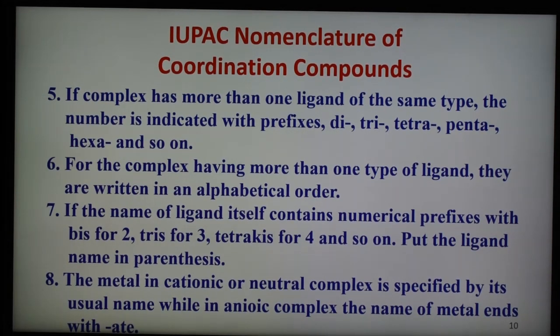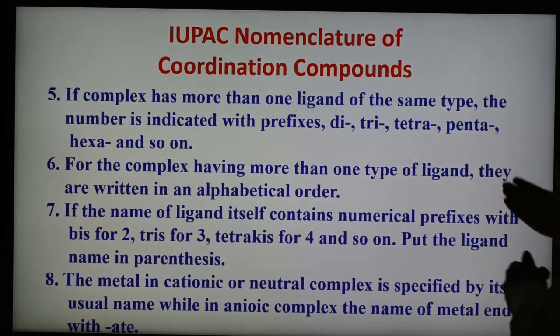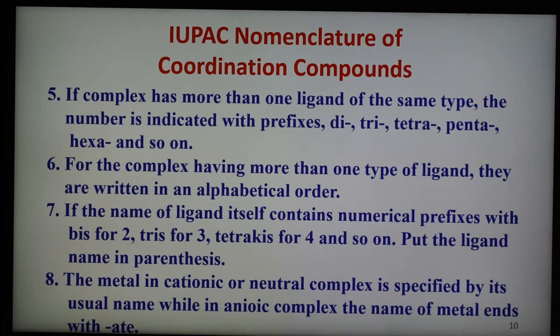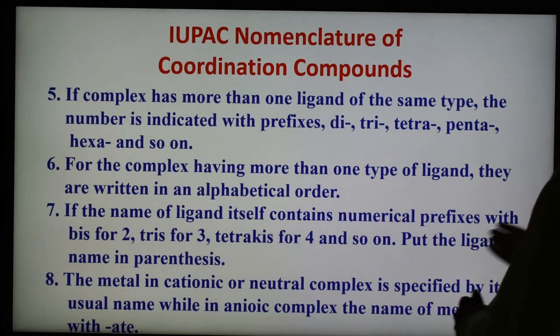If a complex has more than one ligand of the same type, the number is indicated with a prefix. We have to use di, tri, tetra, penta, hexa and so on. For a complex having more than one type of ligand, they are written in alphabetical order. If the names of the ligand itself contain numerical prefixes, we use bis, tris, tetrakis and so on, as in the case of a bidentate ligand.